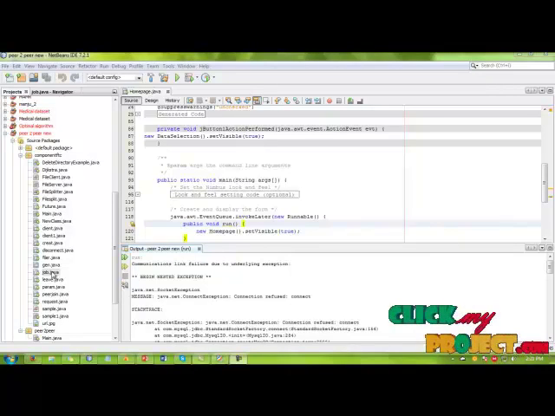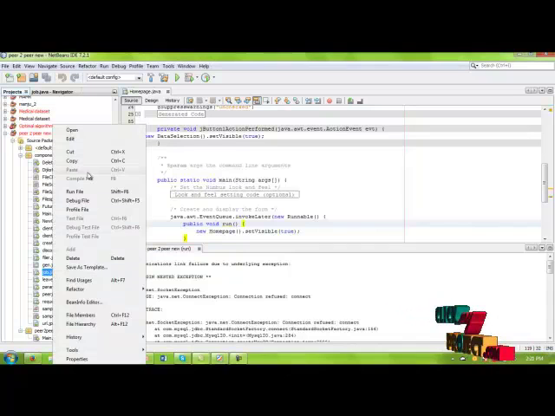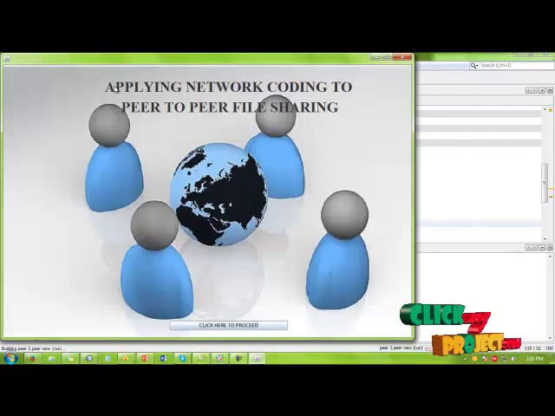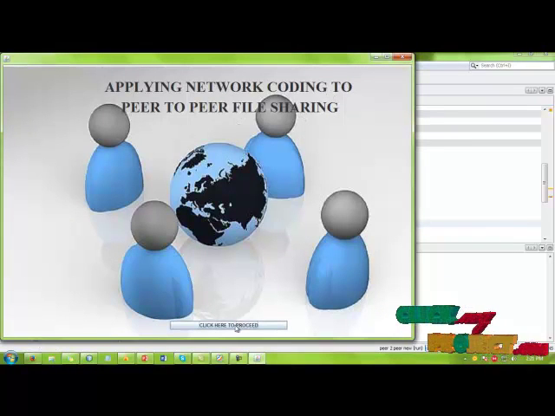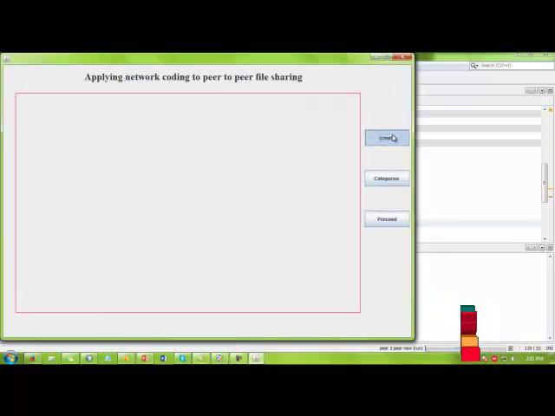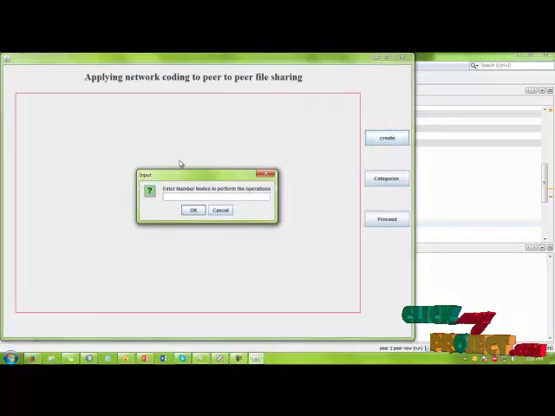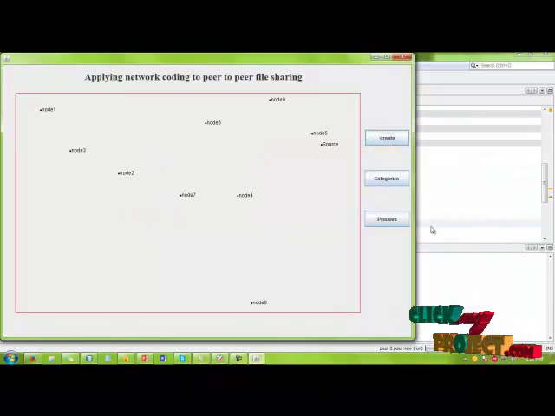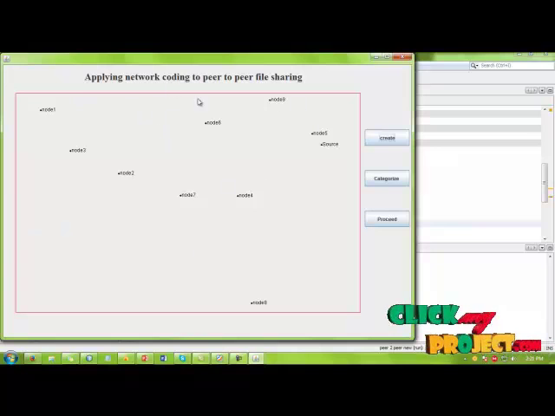First, right-click Job.java and run the file. Our project title is Applying Network Coding to Peer-to-Peer File Sharing. Click the image, click here to proceed, click the create button, and enter the number of nodes to be created. Place this dialog box outside of the frame and click OK, and the nodes are placed in the panel. Then click the category.